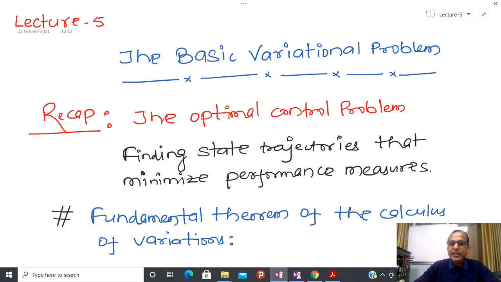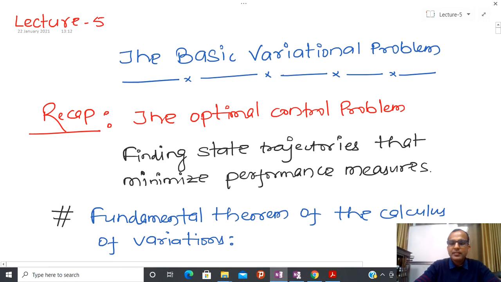One of the basic elements of calculus of variations is that we define the functional, and after that we talk about the increment of the function, and from the increment we try to capture some kind of variation. Based on that we have stated a theorem, which we have called the fundamental theorem of the calculus of variations.